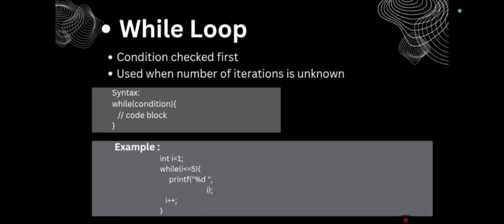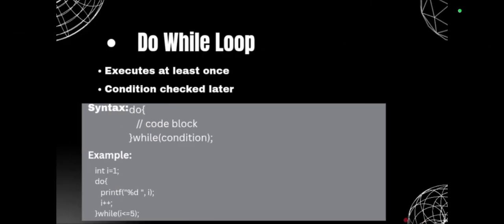Now we will talk about the do while loop. The do while loop is different because it always runs at least once even if the condition is false. In the example, we can see that the code block prints i first and then checks the condition i <= 5. That means it is guaranteed to execute at least once.